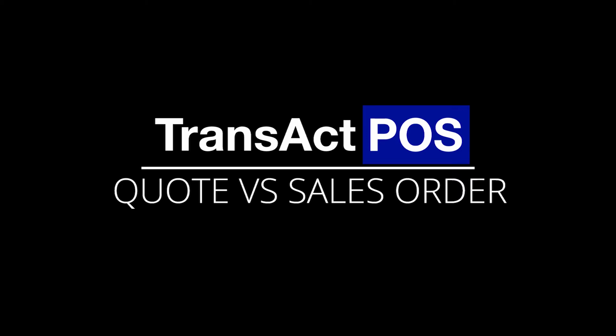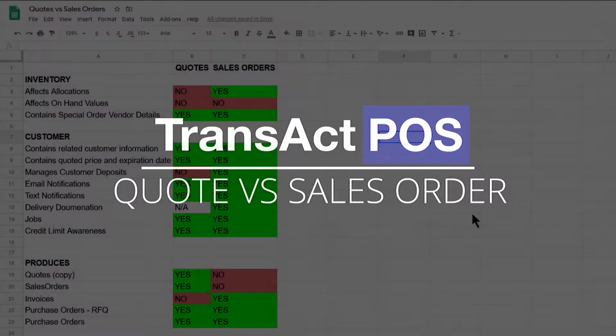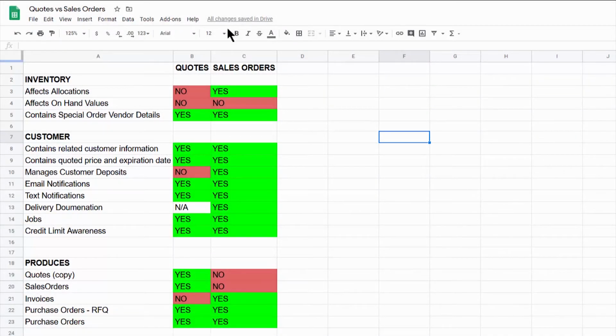In this video, we're going to take a quick look at the difference between quotes and sales orders. Now in Transact, they use the same screen layout, so it can be a little bit confusing as to the functionality of each of these different things. The main difference is on the inventory side. You can see here there are a few differences, but this is the main one.